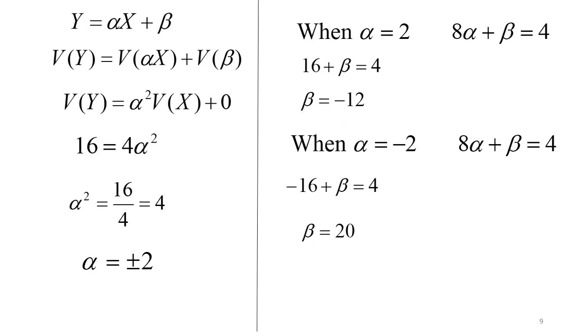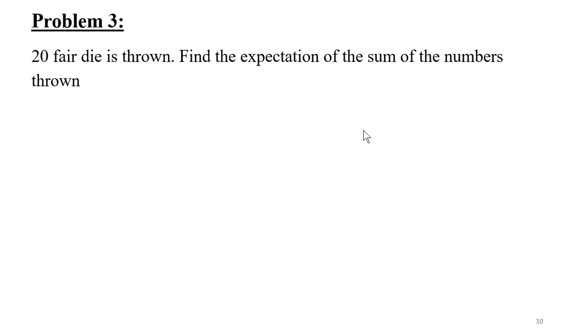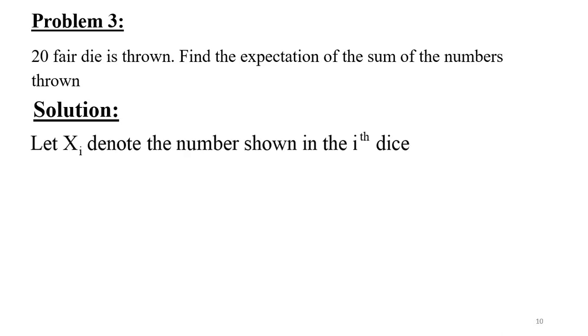Now let us explain the next question, problem 3. This is an important question because usually this question is asked in previous year question papers. 20 fair dice are thrown. Find the expectation of the sum of the numbers thrown. So here you can count how many dice we have. We had 20 dice. You know that each die will show the numbers 1, 2, 3, 4, 5, 6. All these are discrete values.